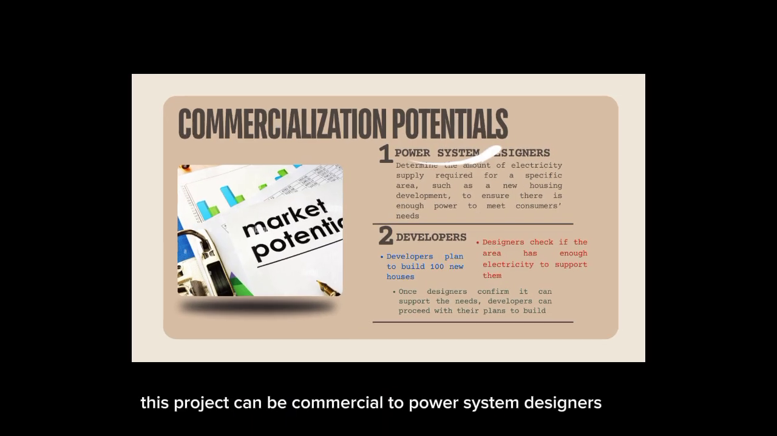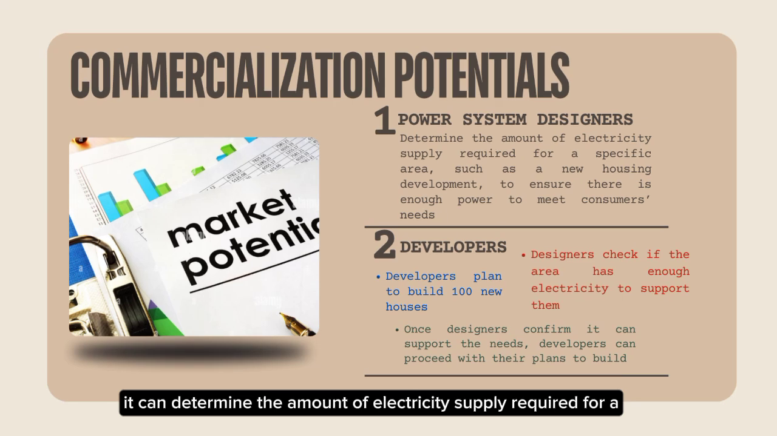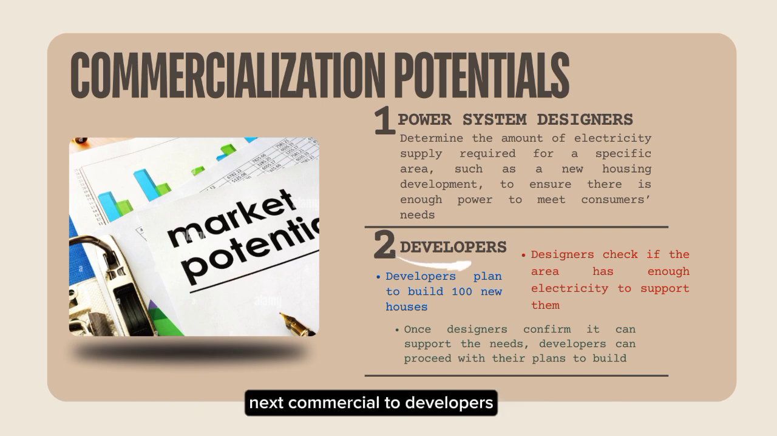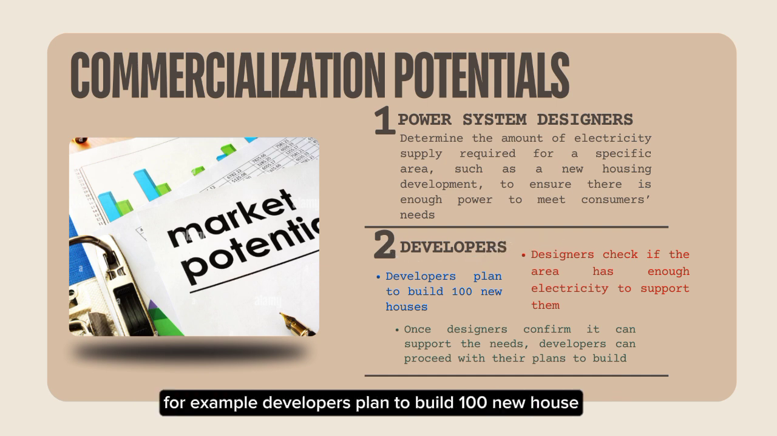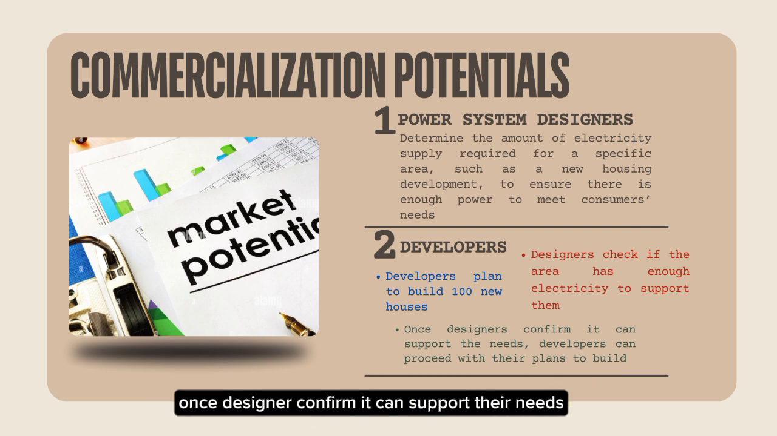This project can be commercialized to power system designers. It can determine the amount of electricity supply required for a specific area, such as a new housing development, to ensure there is enough power to meet consumers' needs. Next, commercialization to developers. For example, developers plan to build 100 new houses. The designer checks if the area has enough electricity to support them. Once the designer confirms it can support the needs, the developers can proceed with their plan to build.